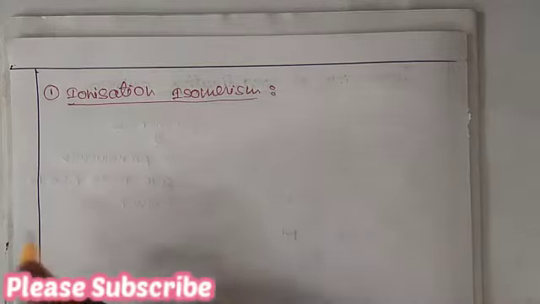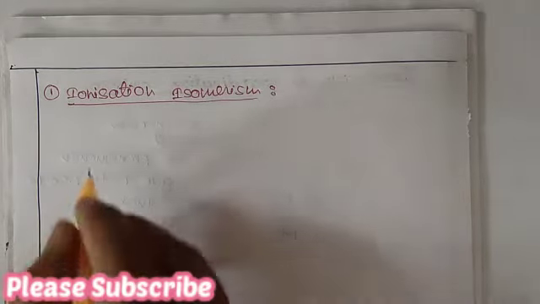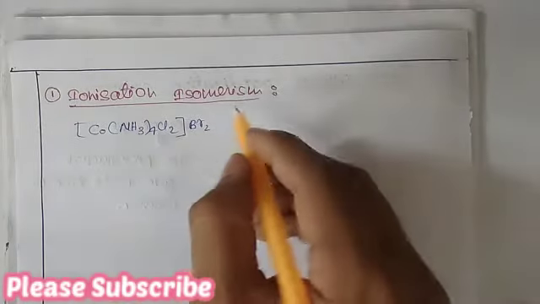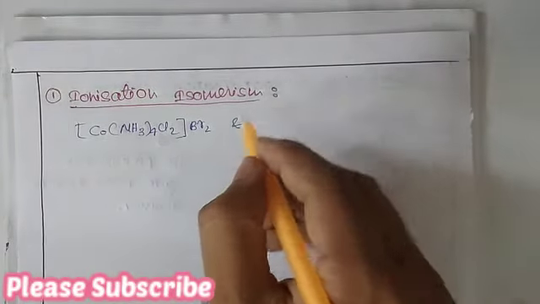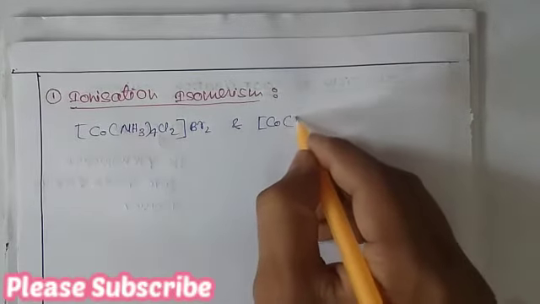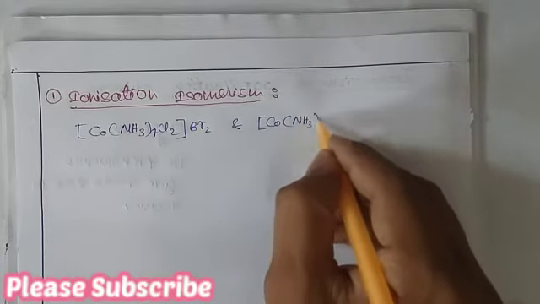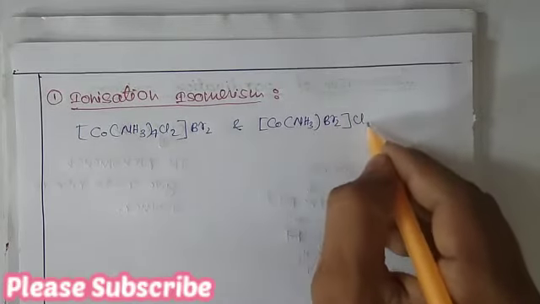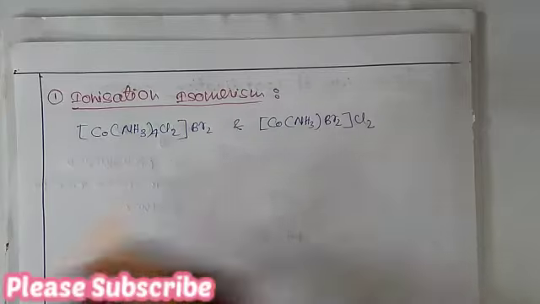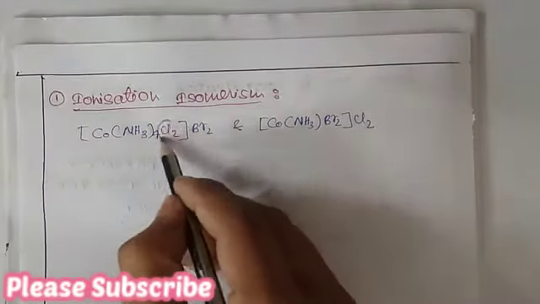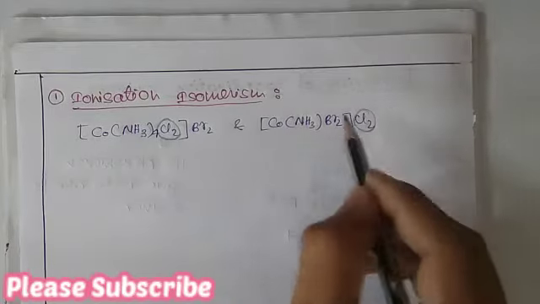If I give an example, that will be more clear. So this is the complex. Now the ionization isomer of this complex will look like this. Clearly we can see that there is an interchange between the ligands.